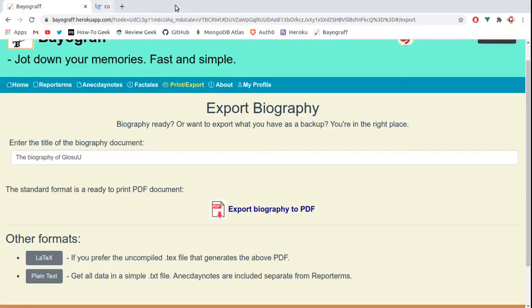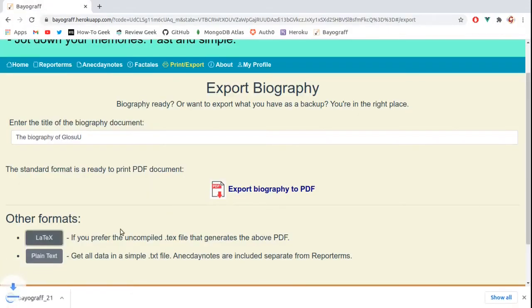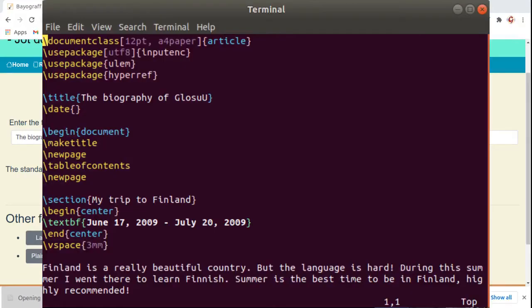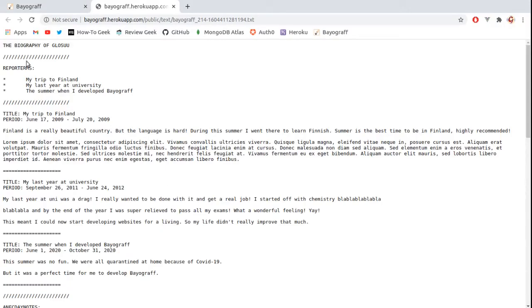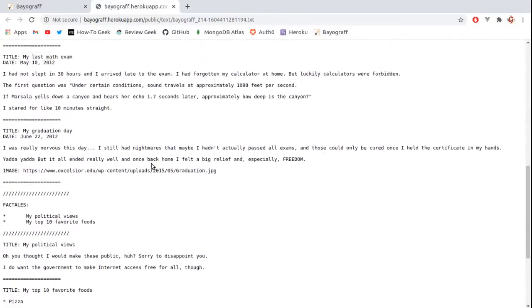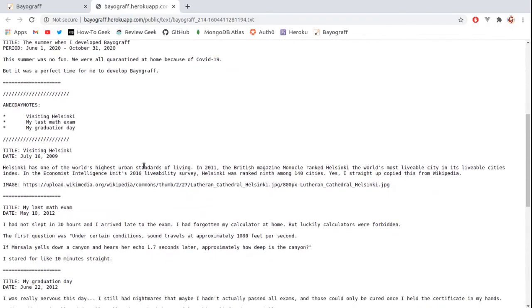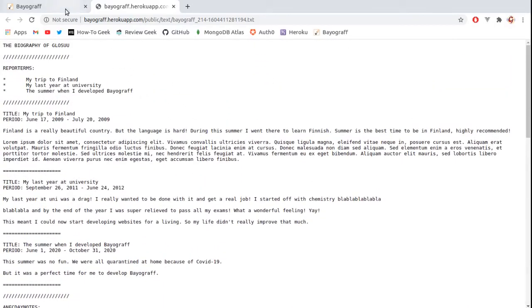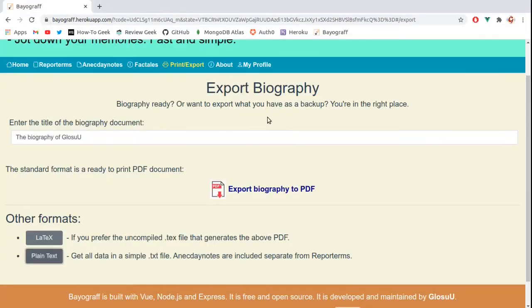If you are familiar with LaTeX, you might prefer the uncompiled text file that generates the above PDF. So be my guest to use this locally and maybe add some local images or modify things to your heart's content. And you can also get all this information as a plain text file with reportems, anecdotes, and factales all stapled together. In this case, the anecdotes will not appear with the reportems, but you might just want to save these as a backup. But yeah, that's pretty much it.